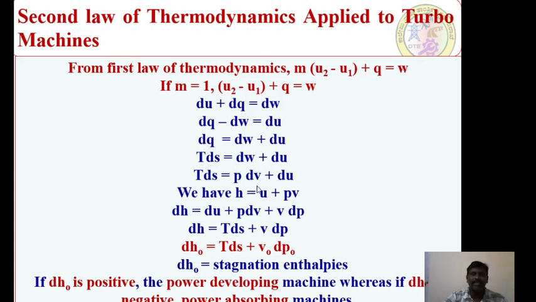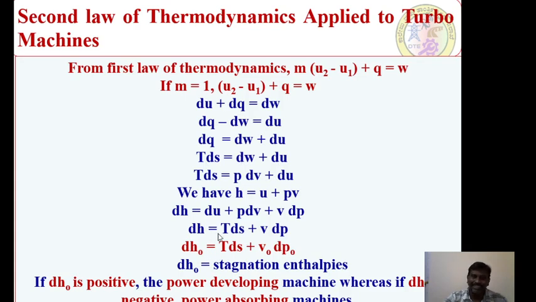T into ds equals dw, that is the flow work, which from thermodynamics I can write as p into dv, plus du. We have h is equal to u plus pv. Therefore, you differentiate h: dh is equal to du plus p into dv plus v into dp. Right? That is the differentiation, the product rule, very, very important. Therefore, dh is equal to du plus pdv plus vdp, and I can write pdv plus du as tds, so dh is equal to tds plus vdp.